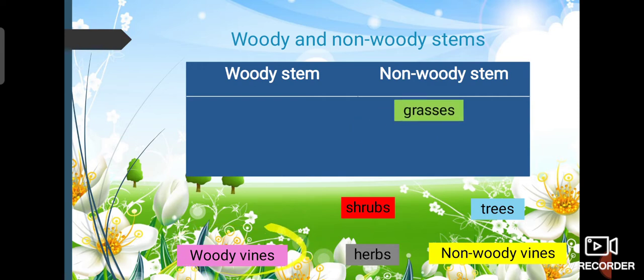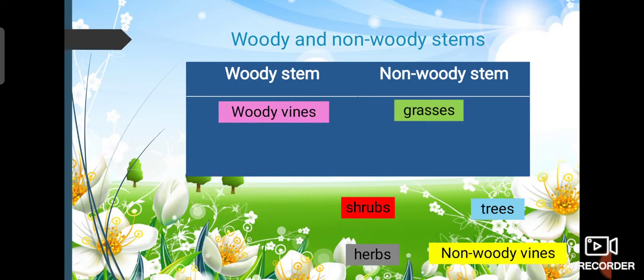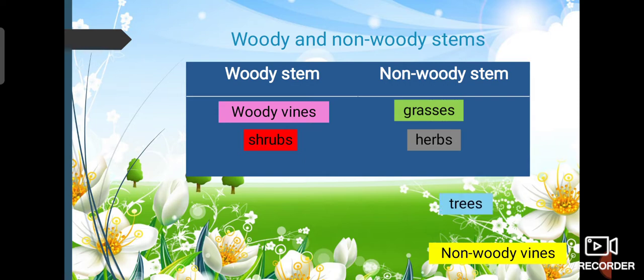What about woody vines? Woody vine goes to the woody stems. What about the shrubs? Do they have a stem? Yes, they have a woody stem. What about the herbs? No, they don't. So they go to the non-woody stem. What about the trees? This is a very distinct example of the woody stem.